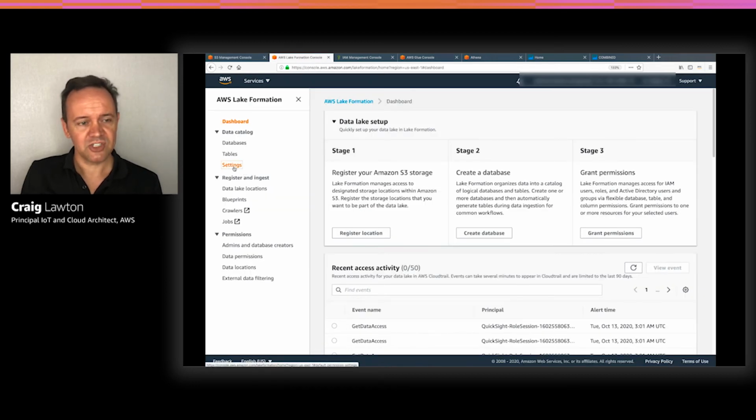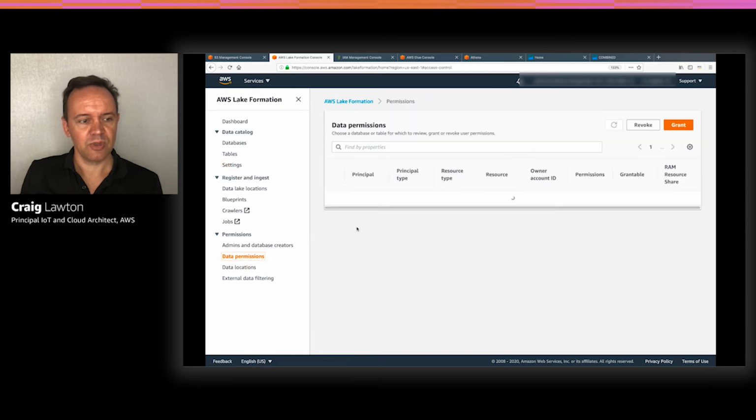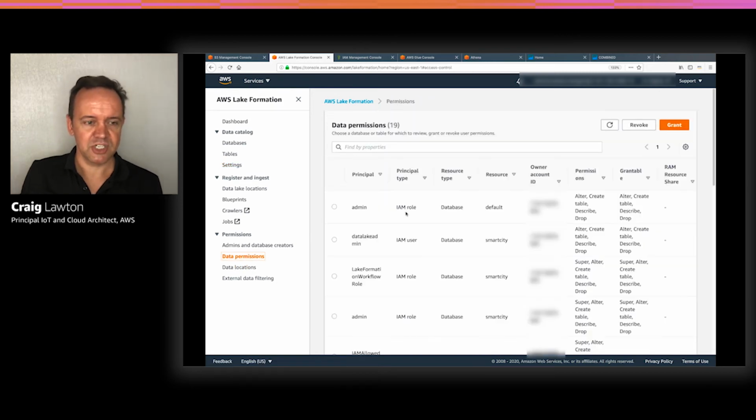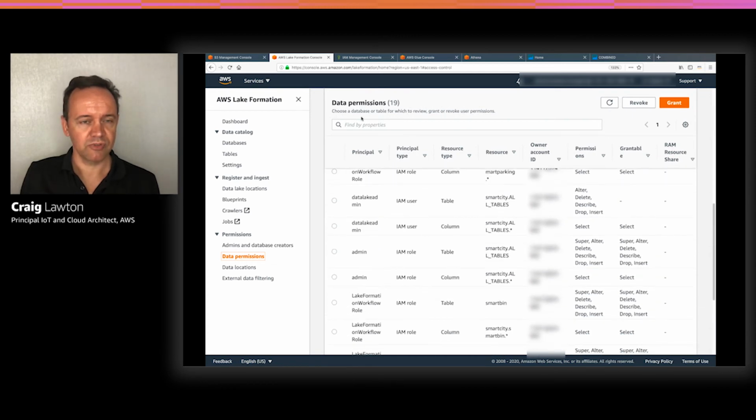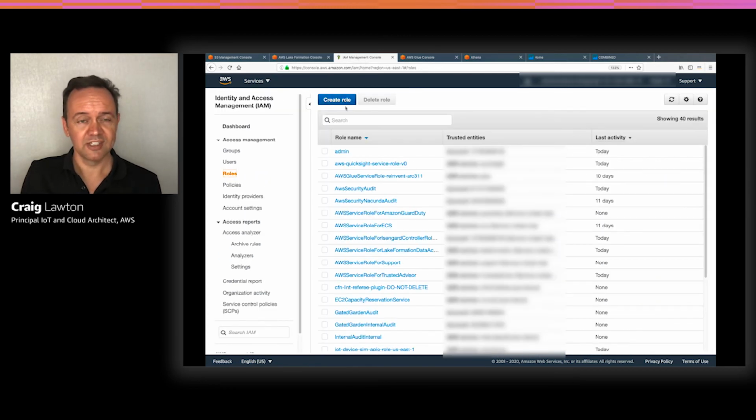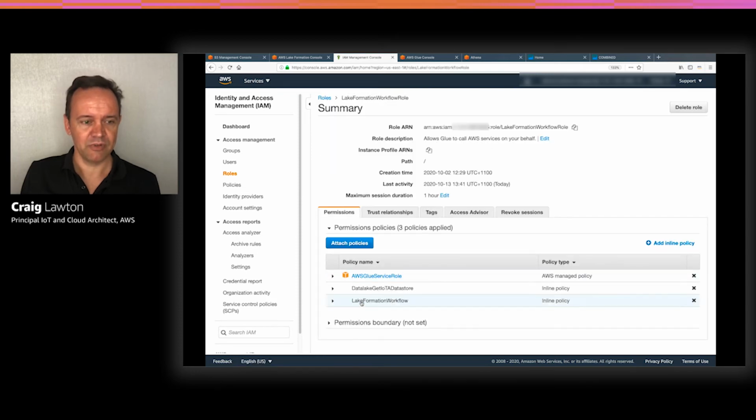If we go into Lake Formation, some of the things we've set up: we've disabled IAM access control, so we're using Lake Formation permissions. And also we've gone in and created these special permissions for different roles. The important one I wanted to point out was the Lake Formation workflow role, which is used by Glue to manage Lake Formation permissions. This is all covered in the Getting Started guide for Lake Formation, so this is pretty much copying that verbatim. And you can see the Lake Formation workflow role here, which is used by Glue.